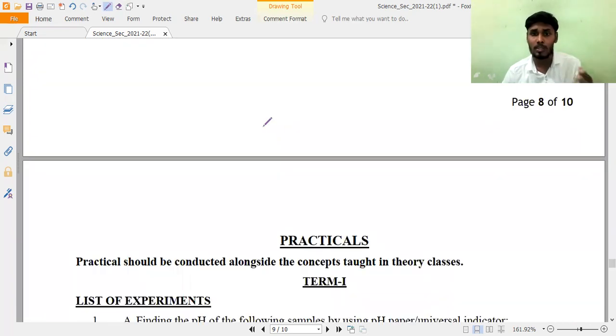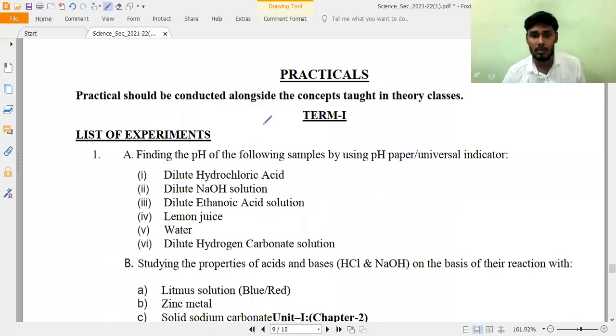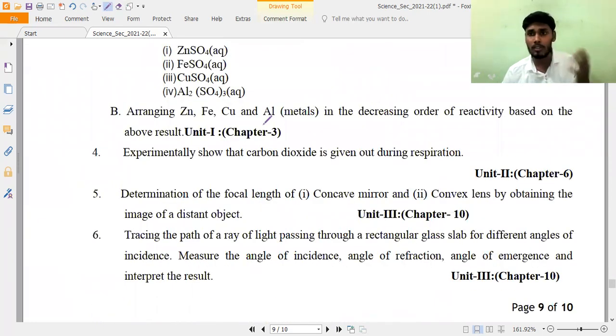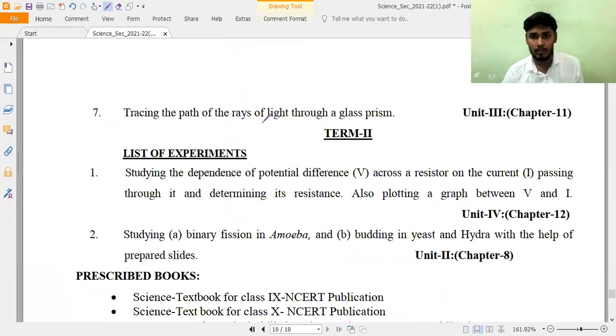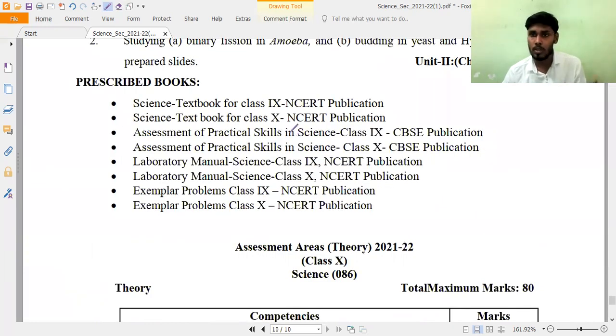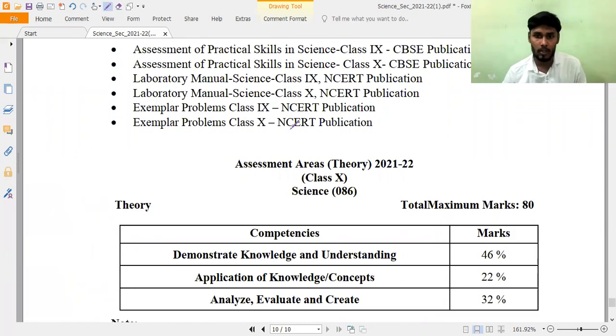Also, some practicals have been mentioned here, what the practicals are for term 1 and for term 2. Now it is virtual practicals only. They are not going to happen directly, like offline practicals. For all the practicals, what we have to do, and the prescribed books, I will make one more video. In that video, I will explain it.